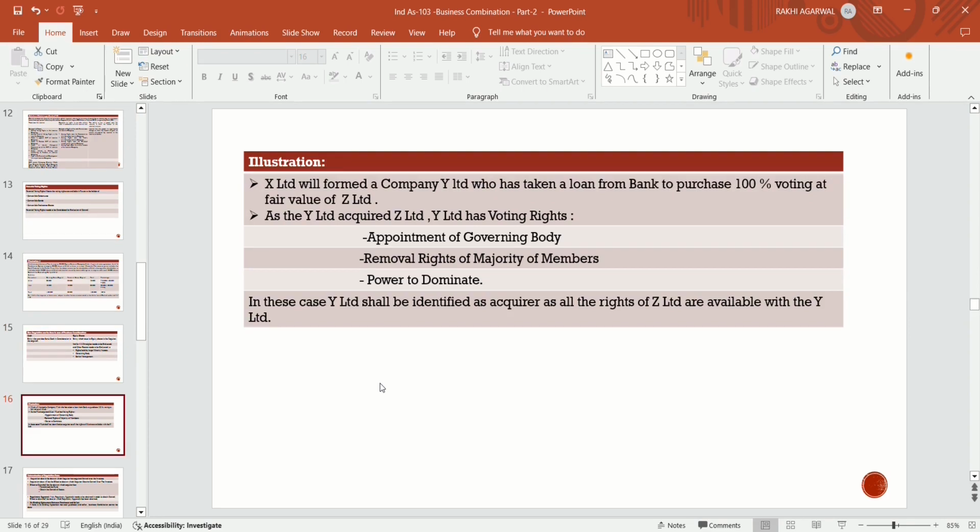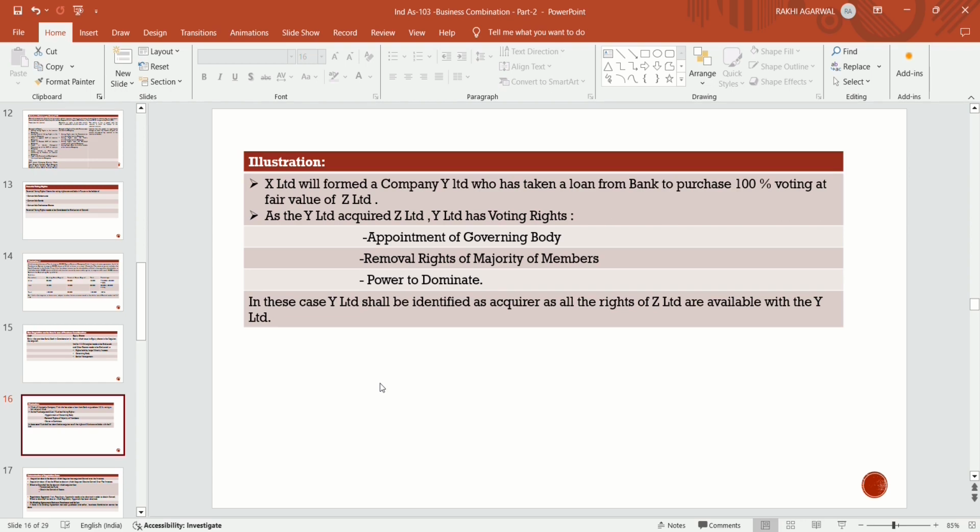Illustration: X Limited will form a company Y Limited, which has taken a loan from bank to purchase 100% voting rights at fair value of Z Limited. Means in this case what happened? X Limited forms a company which is called Y Limited, and Y Limited has taken a loan from bank in order to purchase 100% stake, voting rights, in Z Limited.